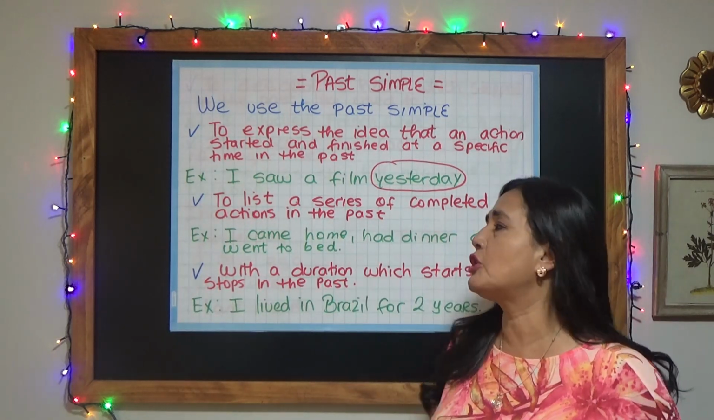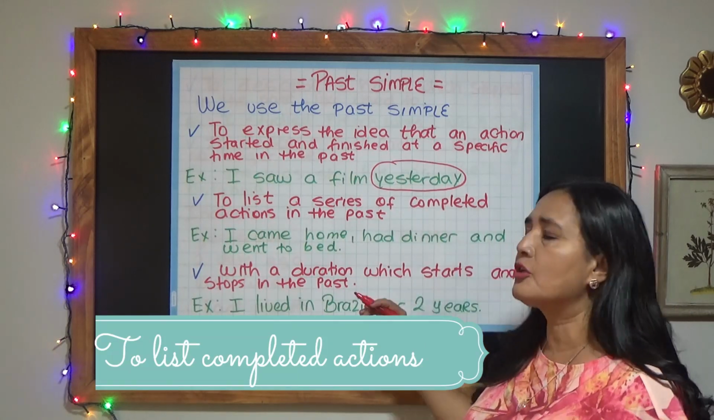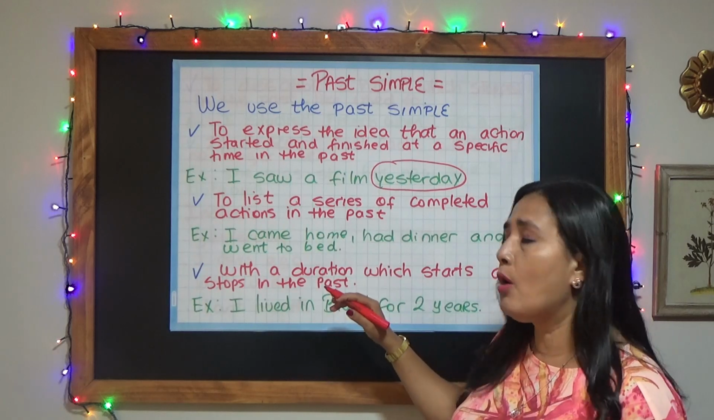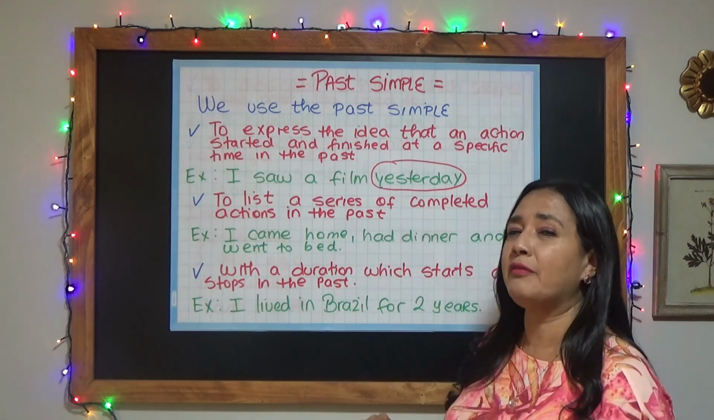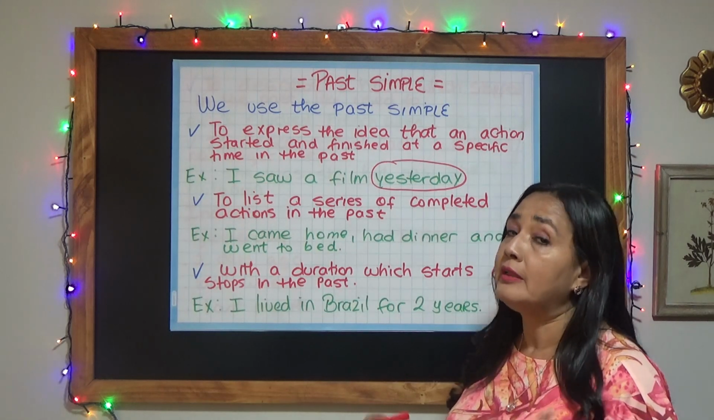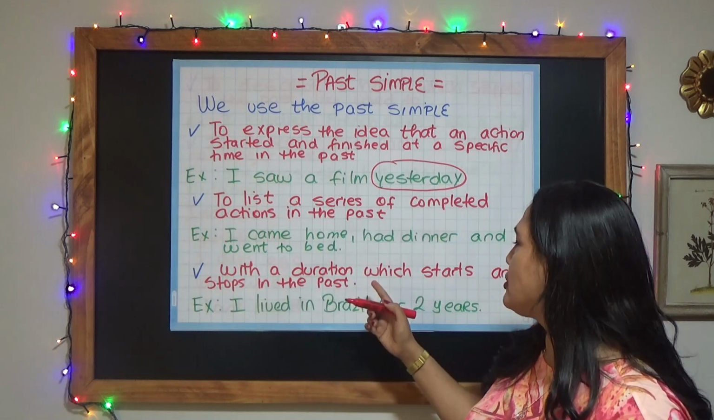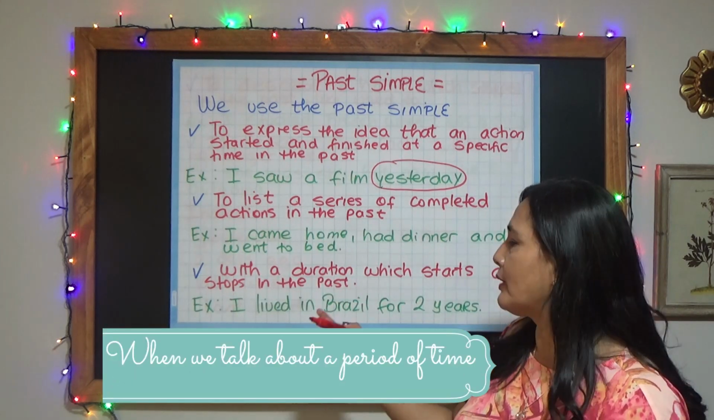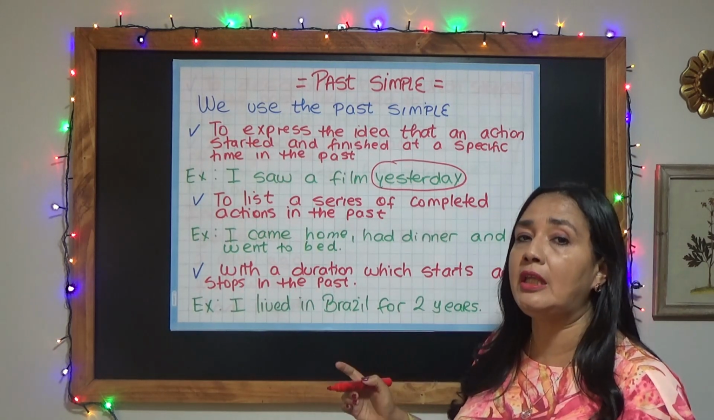Have a look at number 2. To list a series of completed actions in the past. For example, I came home, had dinner, and went to bed. We have 3 actions there that took place in the past. With a duration, with starts and stops in the past. For example, I lived in Brazil for 2 years.